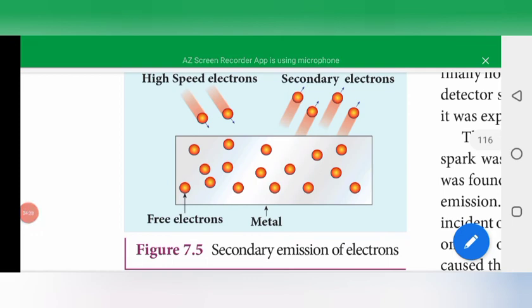And the last one is the secondary emission of electrons. This is nothing but when high speed electrons hit some metals, free electrons come out. That type of electrons is called the secondary electrons. So these are all the four types of emission of electrons.